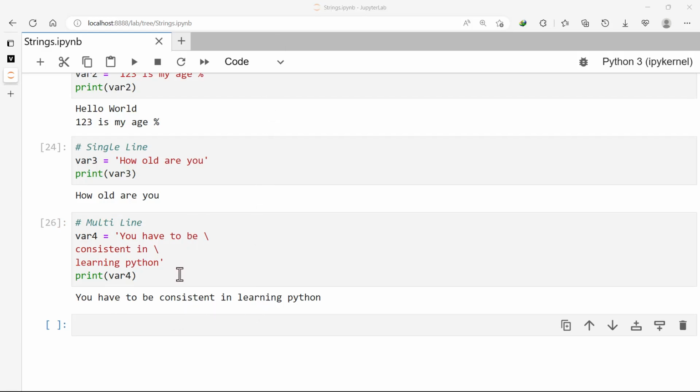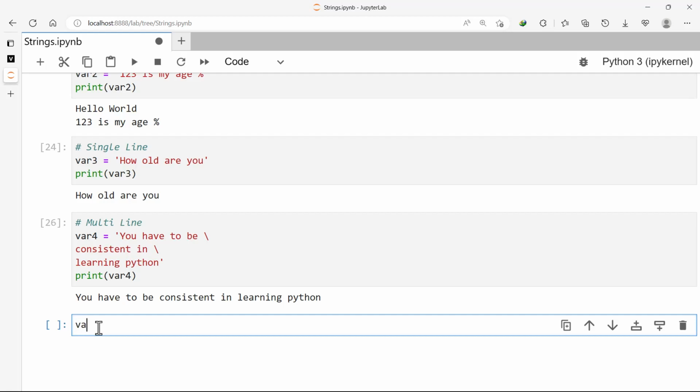You can see from above that although we wrote each statement on a different line, when we print var4, everything that we wrote above was printed on what? One line. You have to see that. There's a way that we can write it so that it will be printed the same way as we typed it. So we will do that. But there's another way that we can declare what we have just done.